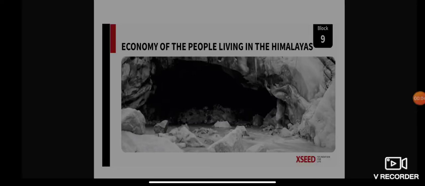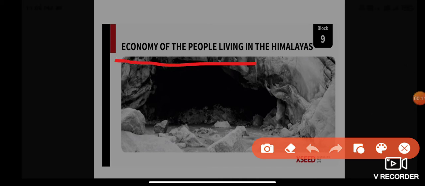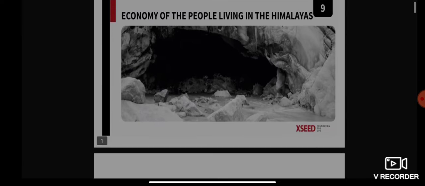Last class we learned about the northern mountains. Today we'll start with a new topic, the economy of the people living in the Himalayas. We're going to learn about the economic status of the people living in the Himalayas in this class. Okay, so let's get started.